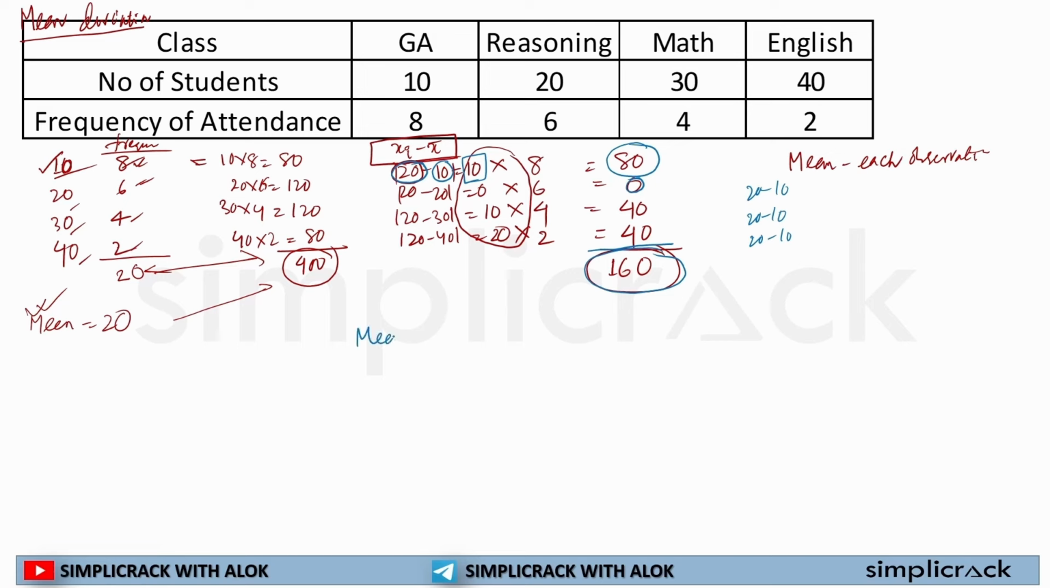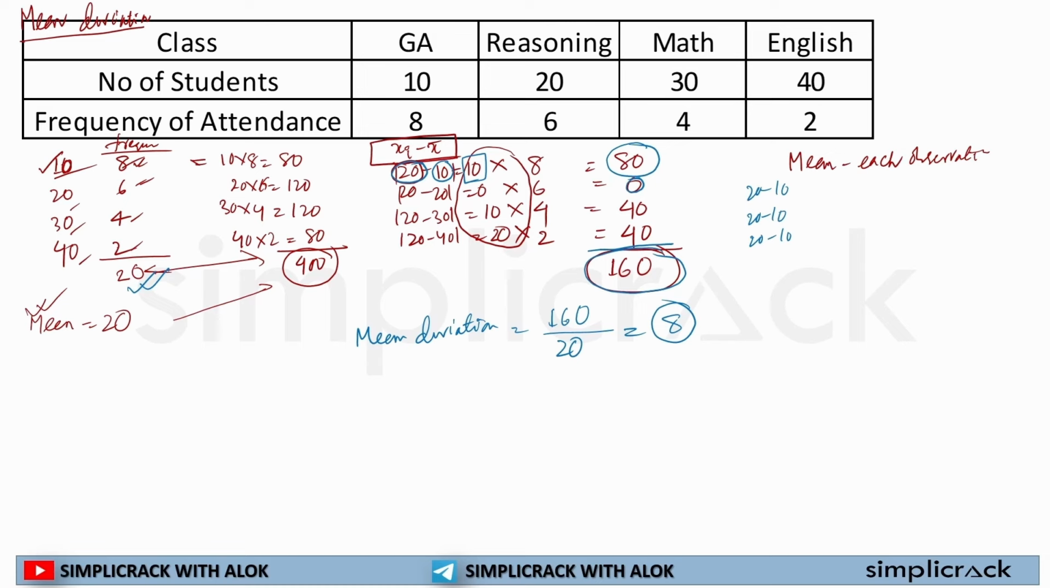Then you divide it by the number of observations. The number of observations is 20, so the mean deviation will be 8. So the mean deviation about the mean will be 8 in this case.